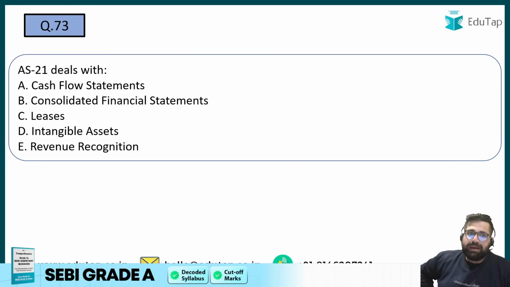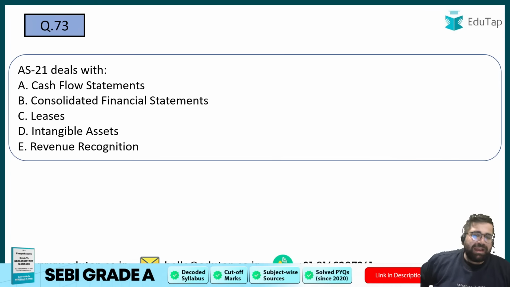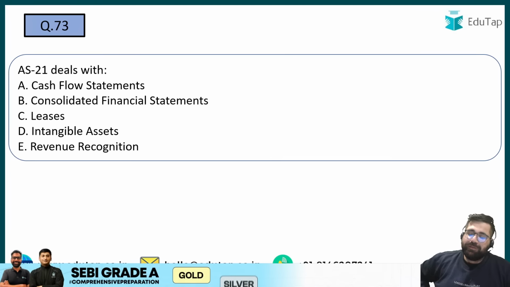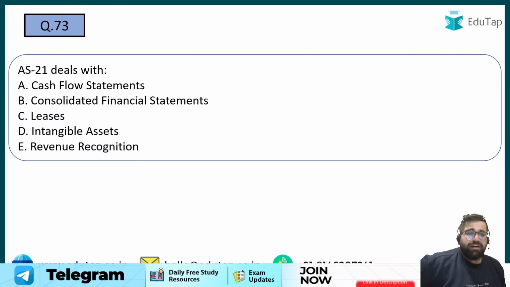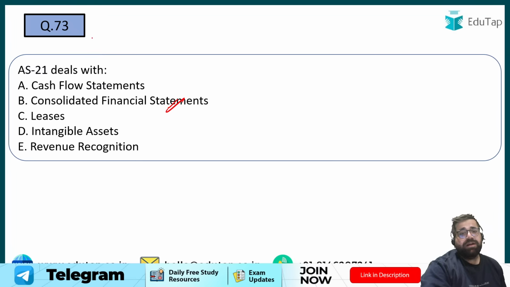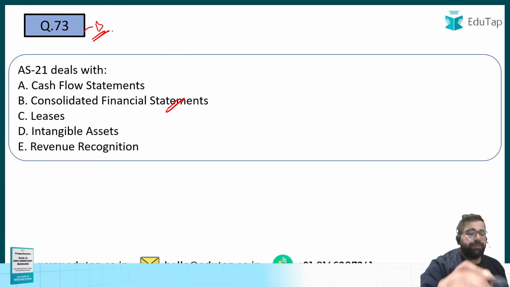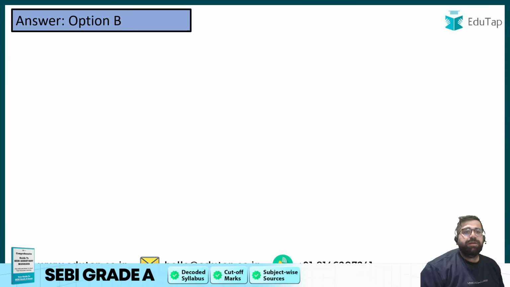73. Indian accounting standard 21 deals with what? Now they can ask you anything from the multiple accounting standards, but at least you should know AS2, AS9, AS10, 11 and 13. But AS21, which is also very popular, is known for consolidated financial statements. So certain questions can come like this, which is easy, but if you don't know, then it will become tough. So the answer over here will be option number B.